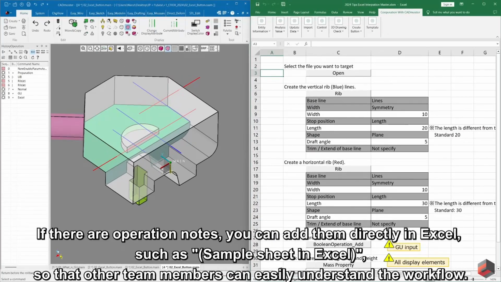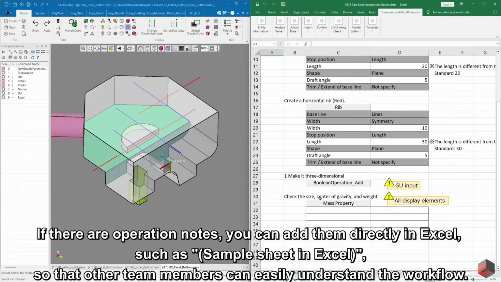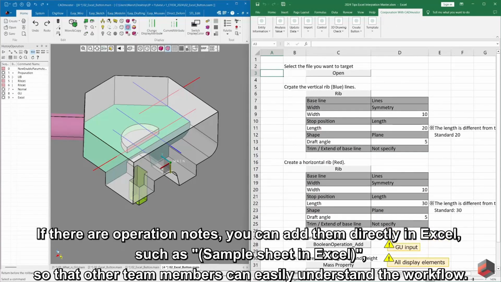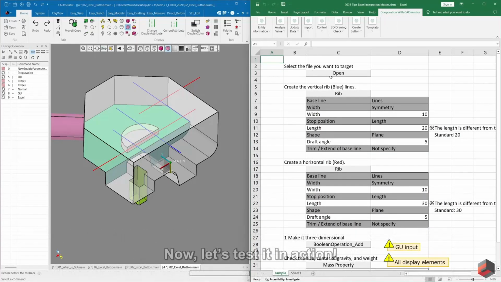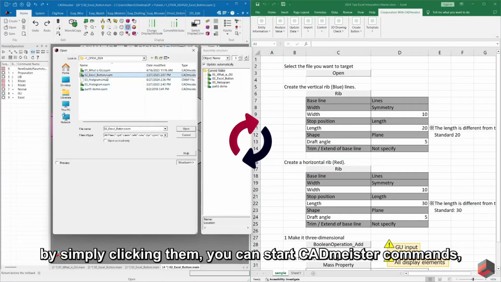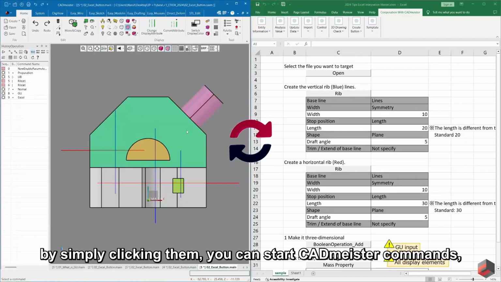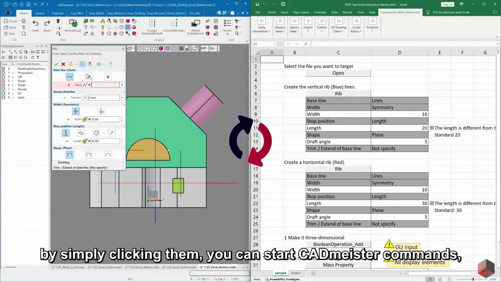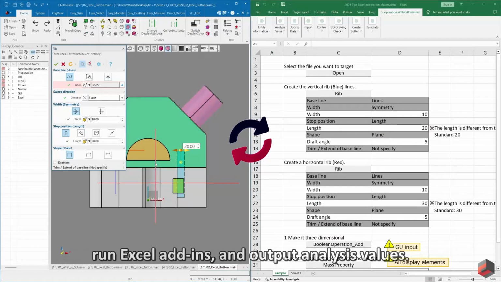If there are operation notes, you can add them directly in Excel, such as in the Sample Sheet in Excel, so that other team members can easily understand the workflow. Now, let's test it in action. By simply clicking them, you can start CADmeister commands, run Excel add-ins, and output analysis values.